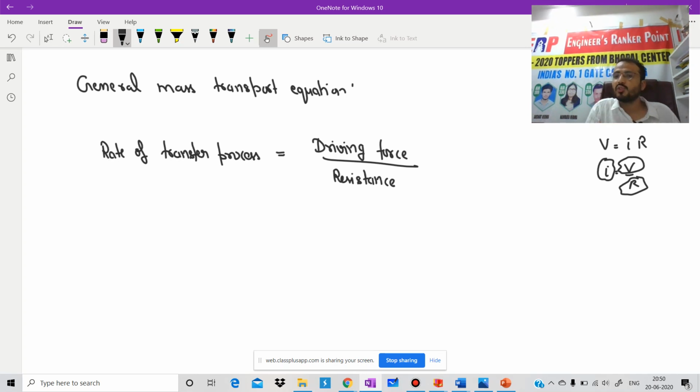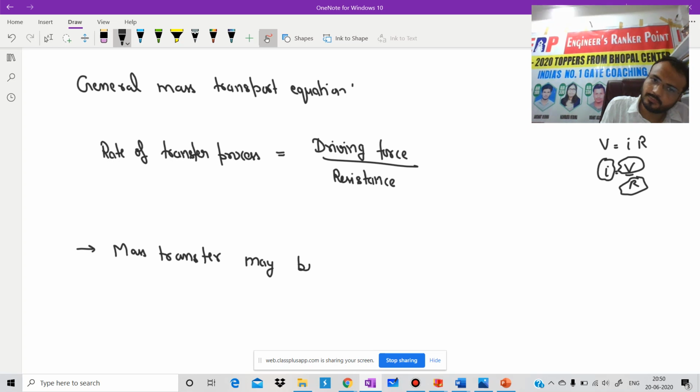Now, one more thing you should know. Mass transfer may be of two types: it may be diffusional or convective.